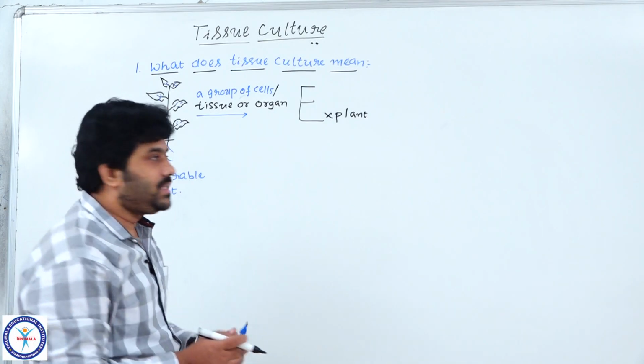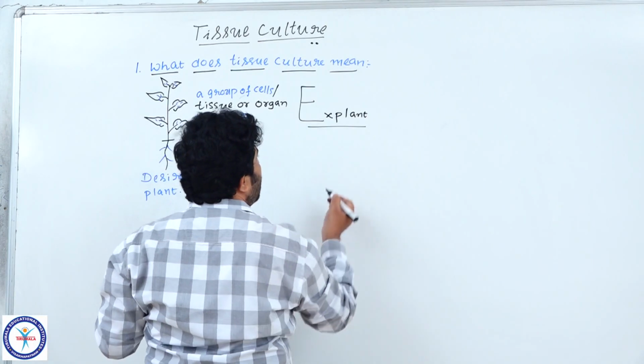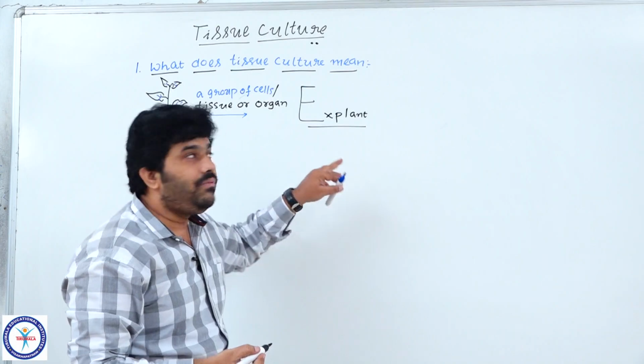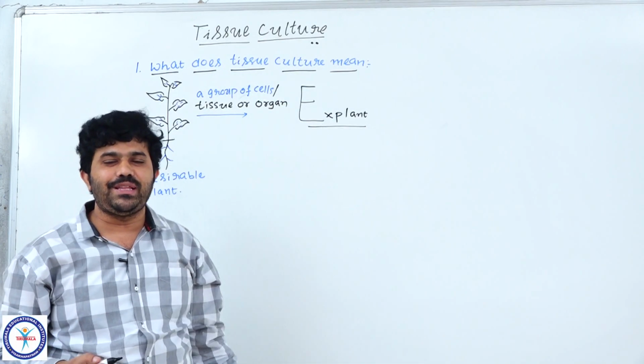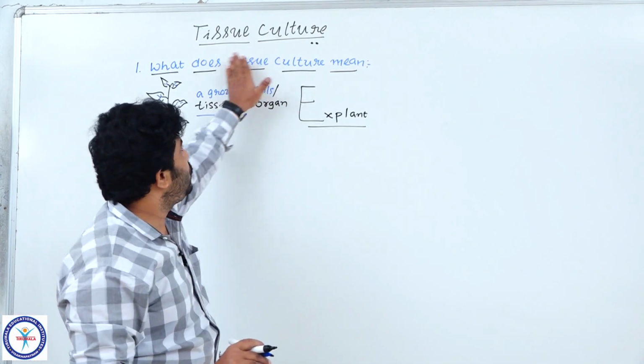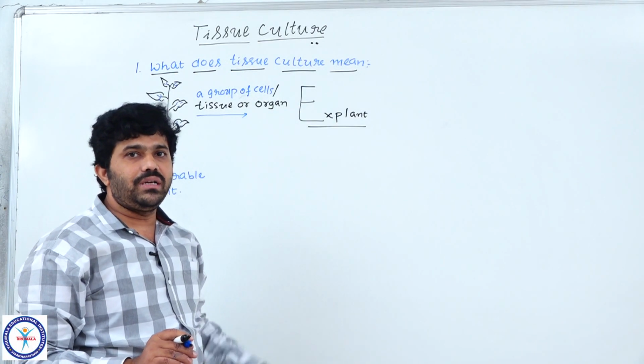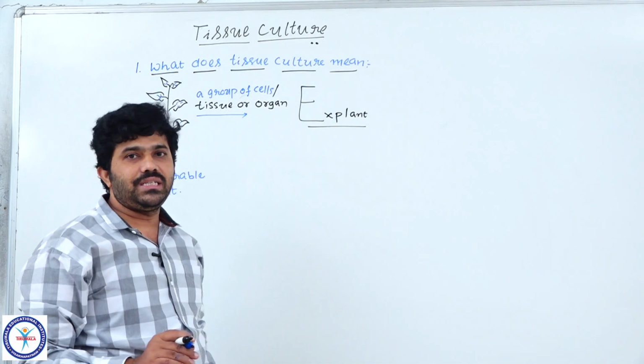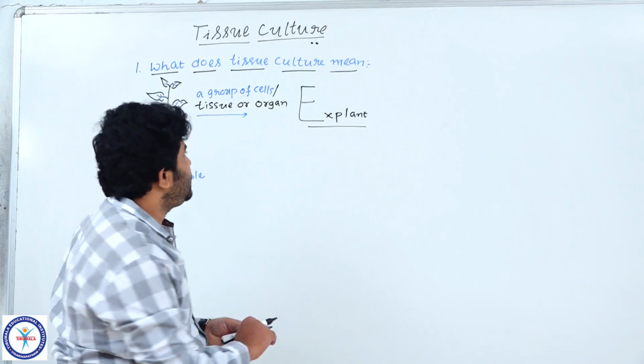Please remember, the explant is our material of interest, on which we are going to do the process of plant tissue culture. Now, got the point?